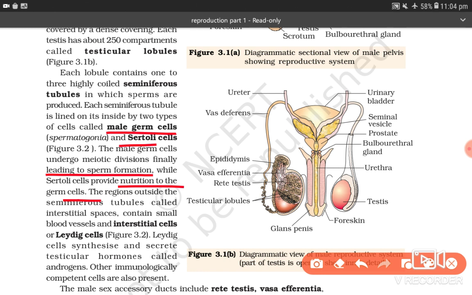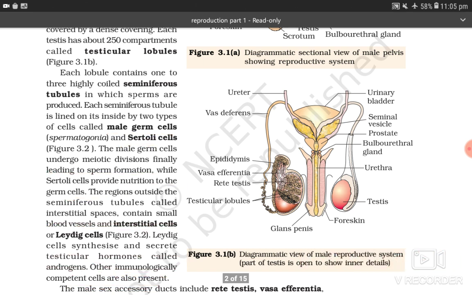And the region outside seminiferous tubule, I've told you so many times, is the interstitial space, which contains blood vessels and interstitial cells. Blood vessels also you have to remember. Leydig cells will synthesize and secrete testicular hormone called androgen, and other immunologically competent cells are also present.